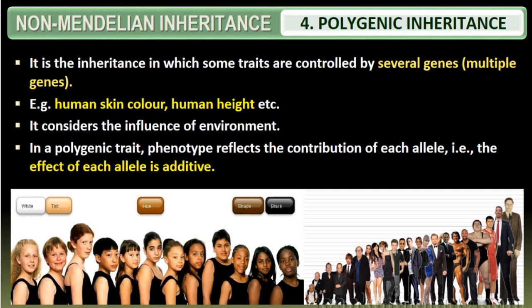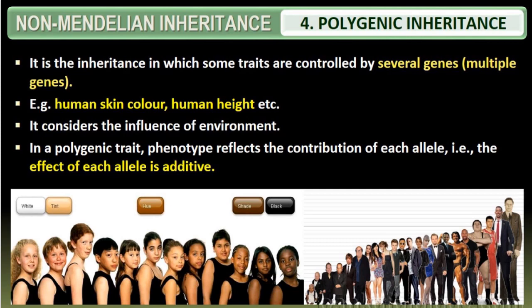Next, coming to polygenic inheritance. So what is polygenic inheritance? It is an inheritance in which some traits are controlled by several genes, that is multiple genes. Examples are human skin color and human height. It is considered that the influence of the environment might be due to some mutation also. Sometimes there is a change in the color of the skin also. And it is a polygenic trait. Phenotype reflects the contribution of each allele. That is, the effect of each allele is additive.